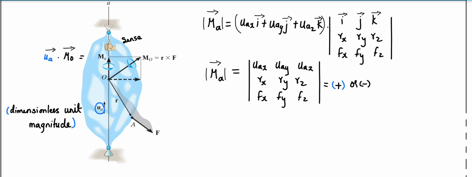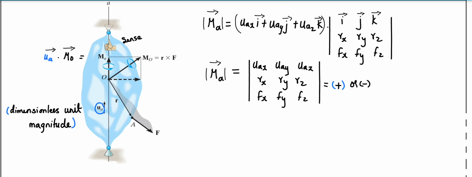If this is plus, that is equal to the positive of what we have done for the moment. So as we have described u_A along this positive sense, if the result comes up positive, our moment is positive, and if the result comes up negative, our moment will be acting in the negative direction of that axis. Here, what we have developed with this cross product is a scalar.